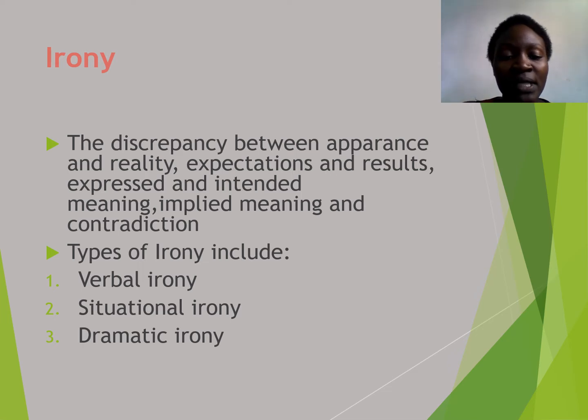And what is dramatic irony? Dramatic irony is an instance whereby we, as the audience, know about something, but others do not know. The characters in a poem or in a literary work are not aware of what the audience are aware of. So that is irony. Hope you have understood.